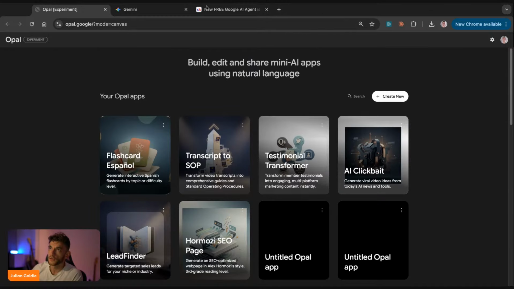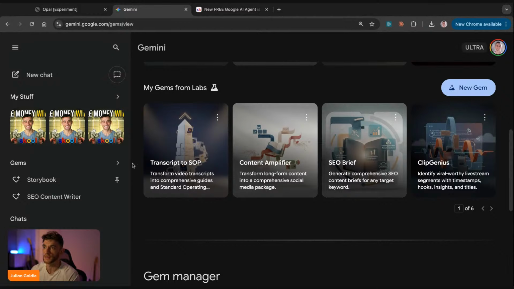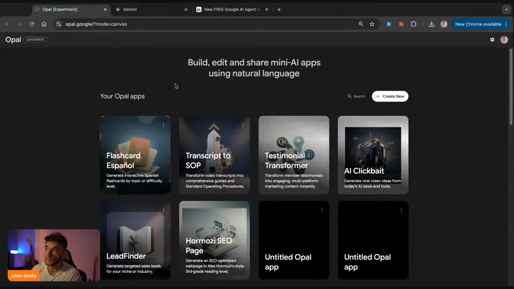So you can see Google Opal here. We've got opal.google. It is not available in every single country around the world. So if you need some help on that, just DM me inside the AI Profit Board, and we have some workarounds and that sort of thing. But for example, it's available in my country, and it's available in quite a lot of countries around the world.